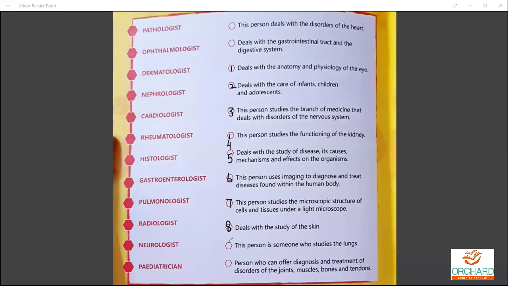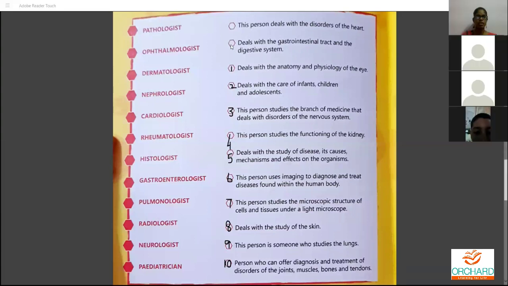Now you can tell me. If it is wrong also, no issues, just try to tell an answer, that's all. So the first one is pathologist. You can mark this as 0. The first thing you can mark as 0. Okay, pathologist, whoever has it, please mark it.